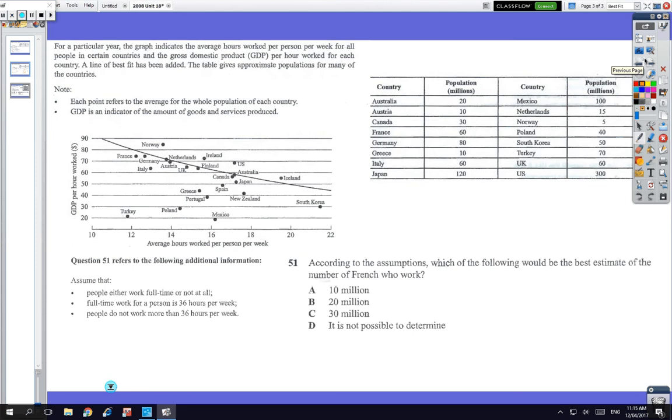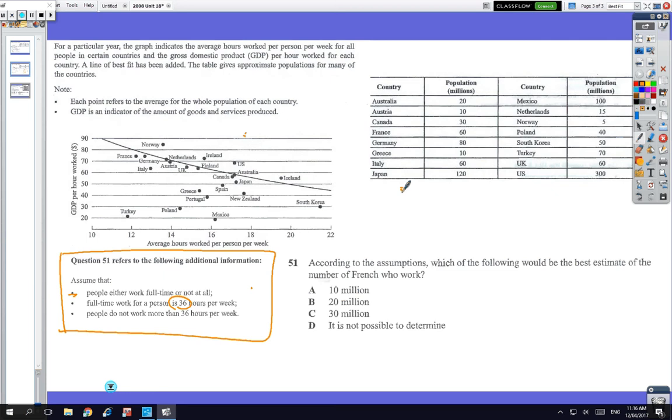Okay, so this last one increases the level with just one more bit of information, and the information is that people work part-time, they work full-time, or they don't work at all, and they work 36 hours per week. Okay, so see if you can, this time we're gonna use all the information on those three things. This is the last question, so it's always gonna be the hardest, and see how you go.